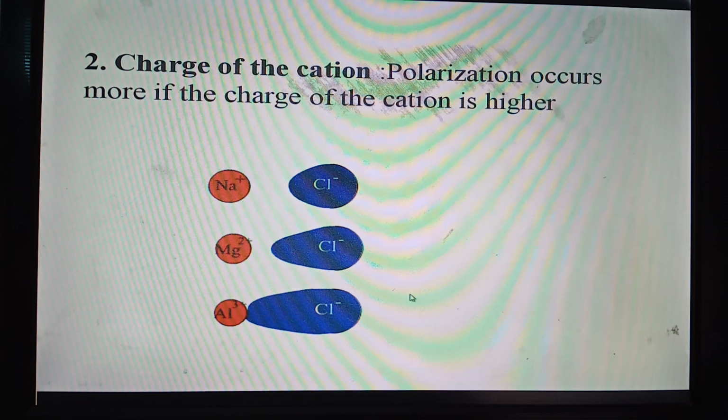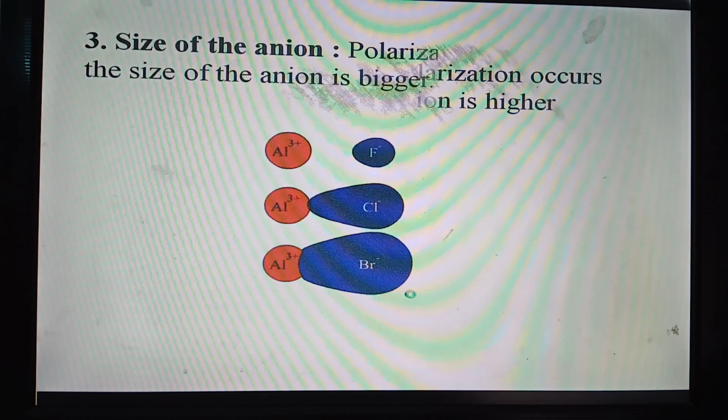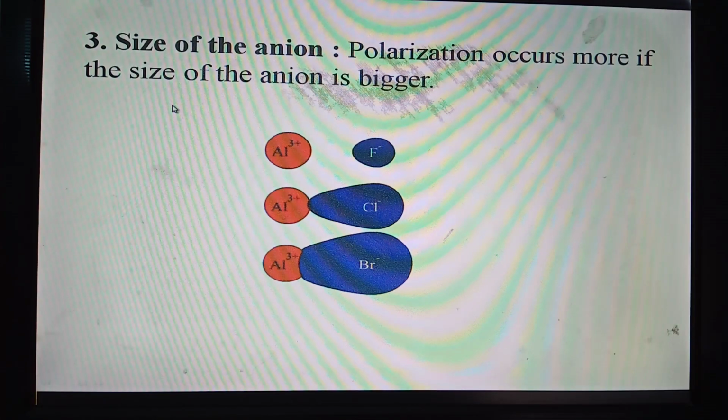We have another point. Let us proceed. The next point is the size of the anion. If you find that the cations are the same but the anions are different, then the amount of polarization will depend on the size of the anion. If the size of the anion is bigger, more polarization occurs.